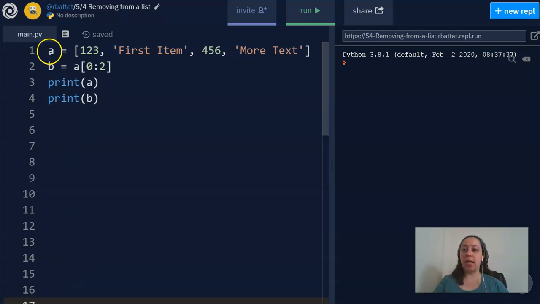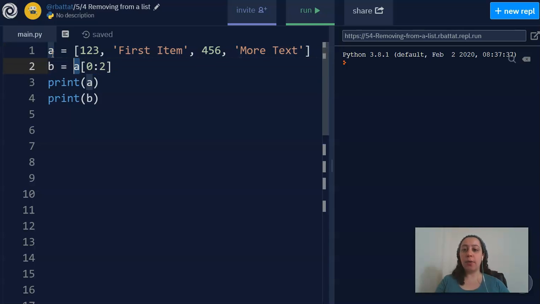So here I've created a list. One misconception that I've noticed is that lists need to all be of the same type. But here I have an integer and a string in my list. So I have integer, string. So I have A equals this list. So A, the type is list. So it stores a list.